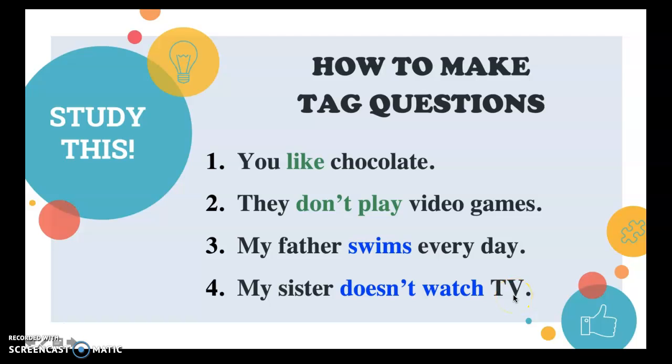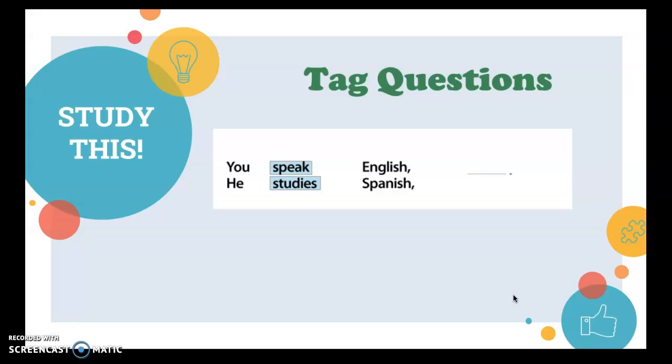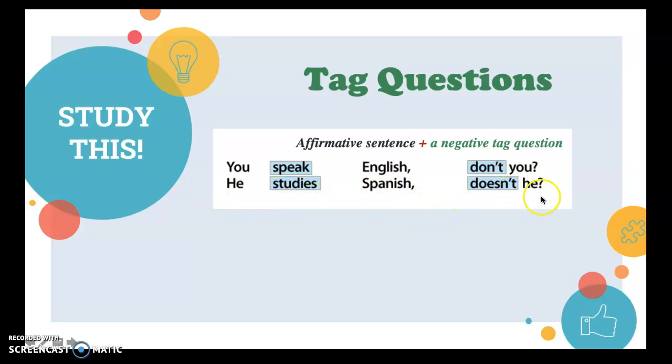How can we make tag questions? First, let's remember, yes, when we have an affirmative sentence, like you speak English or he studies Spanish, our tag question is going to be a negative one. So, for example, we have, you speak English, don't you? He studies Spanish, doesn't he?